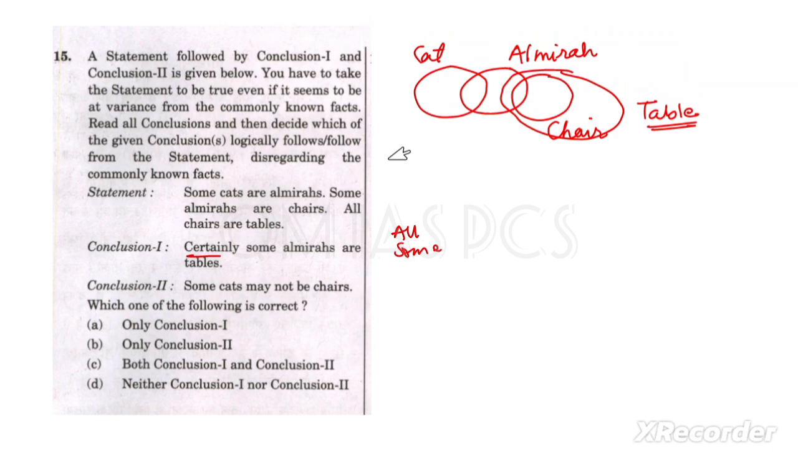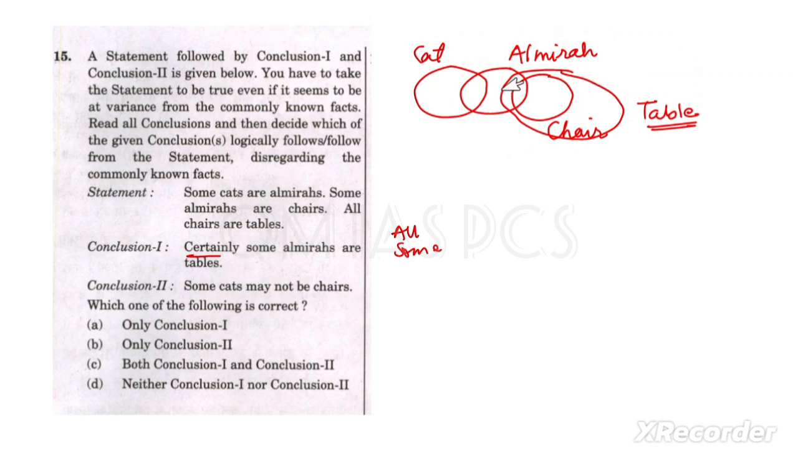So that's why we can say all chairs are tables. This is inside the table, right? Clear? Now the first conclusion is certainly some almirahs are tables. It is given as certainly. Certainly means what? Certainly means sure. Sure, some almirahs are tables.